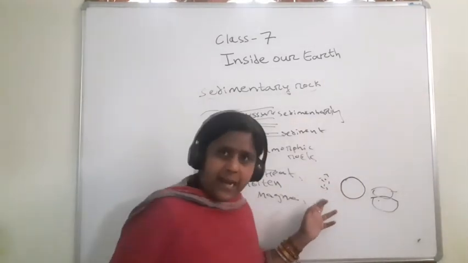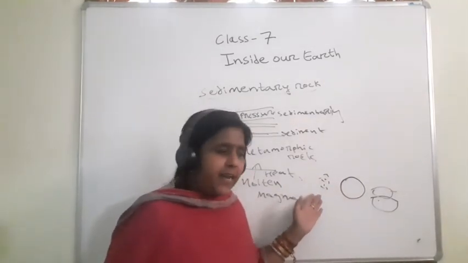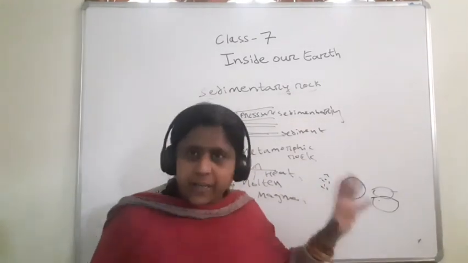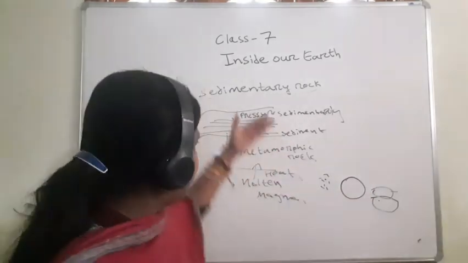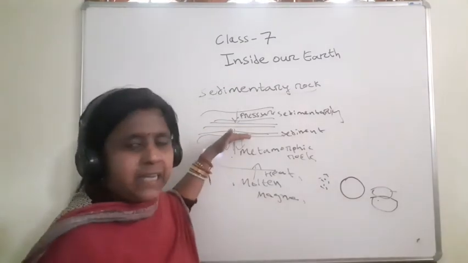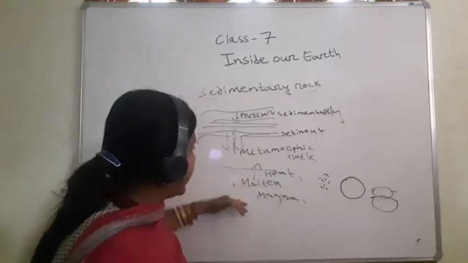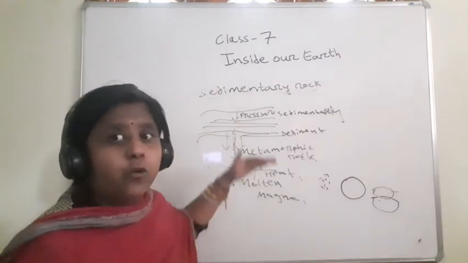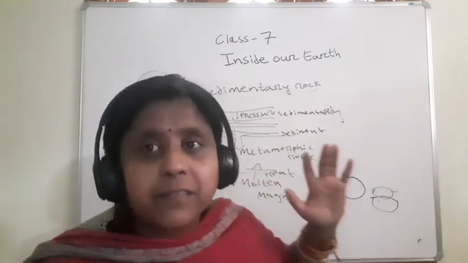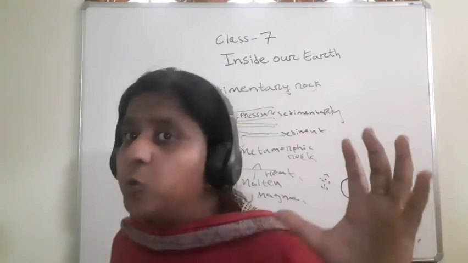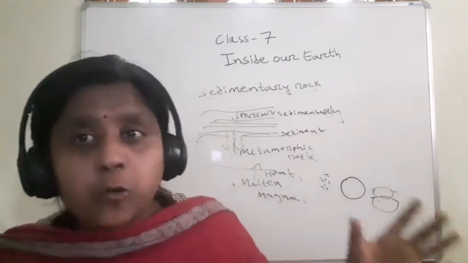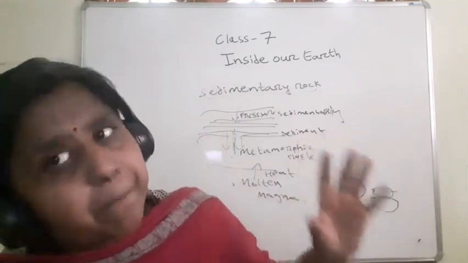It was like clay. You put pressure and make a dough. Then by heating it, you change the form. Similarly, when pressure is applied from the sedimentary side and heat comes as the molten magma goes up, this igneous and sedimentary rock changes into metamorphic rock due to heat and pressure.